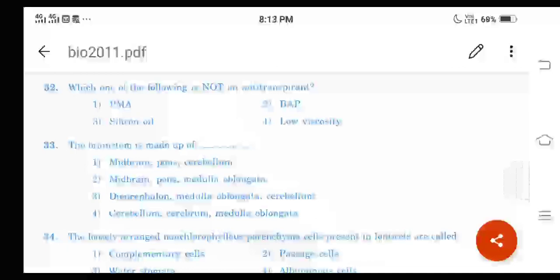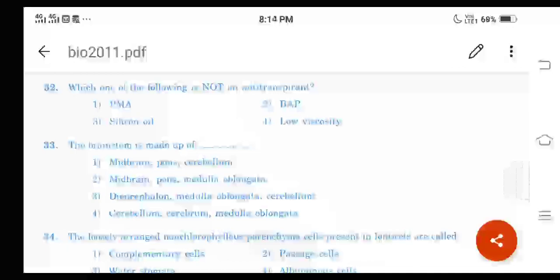Then question number 32. The brain stem is made up of. The different options are like this. One is midbrain, pons, cerebellum. Second option is midbrain, pons, medulla oblongata. Third option is diencephalon, medulla oblongata, cerebellum. Fourth option is cerebellum, cerebrum, medulla oblongata, right?